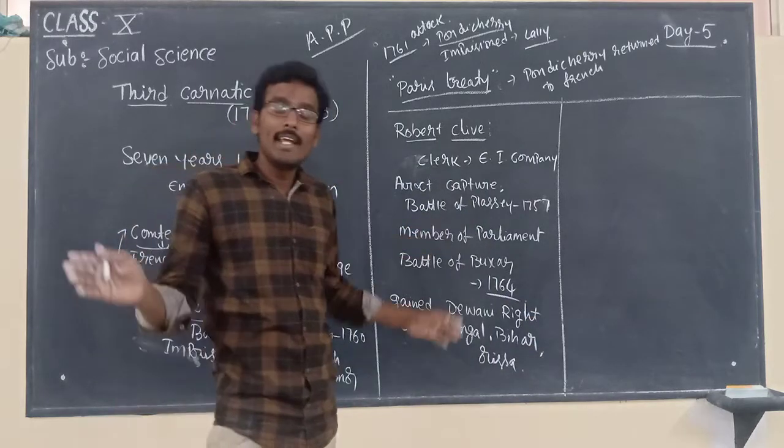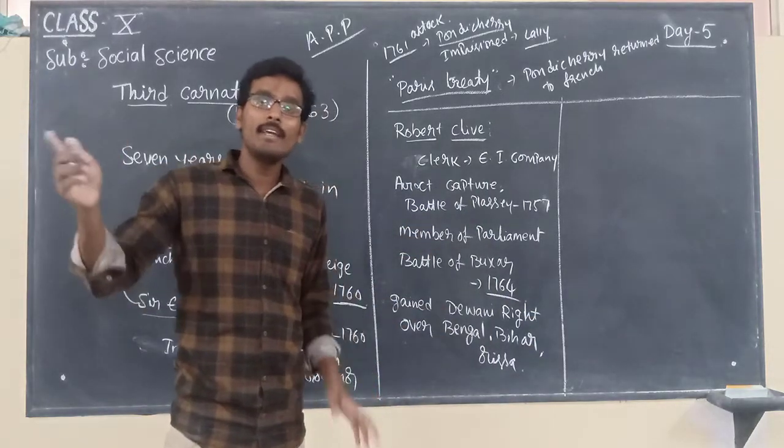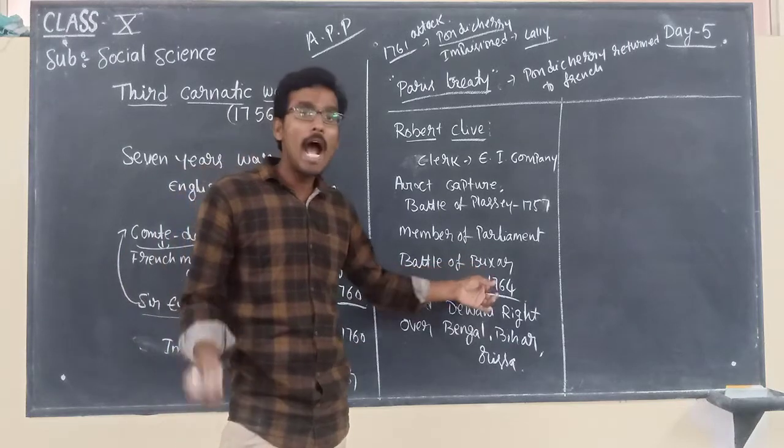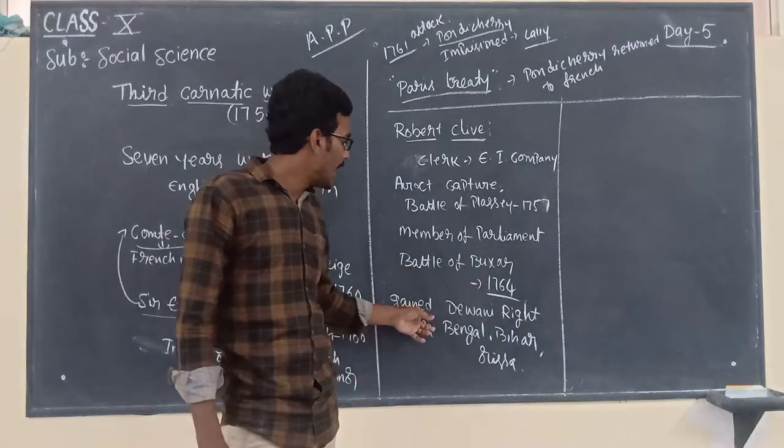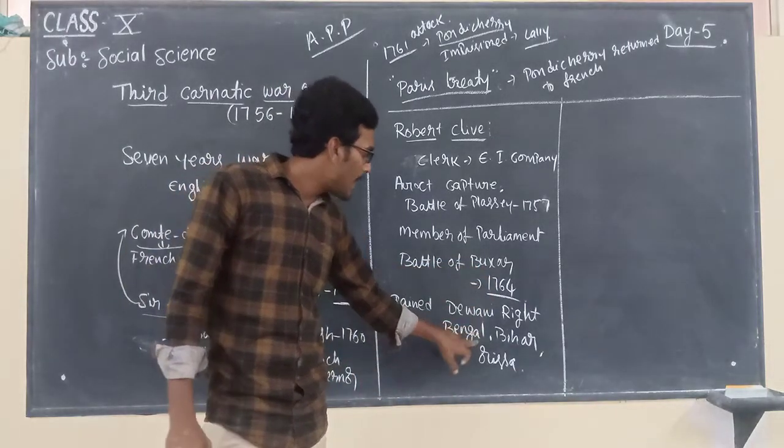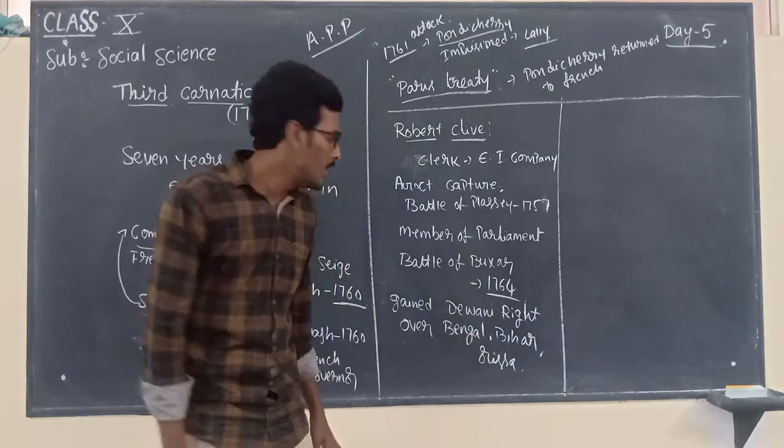See, once he returned to India from England, he fought the Battle of Buxar. After the Battle of Buxar, he gained Diwani rights over Bengal, Bihar and Odisha.